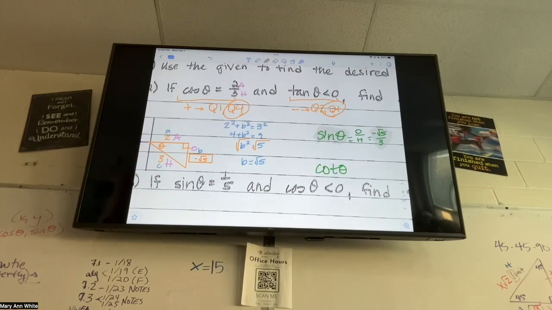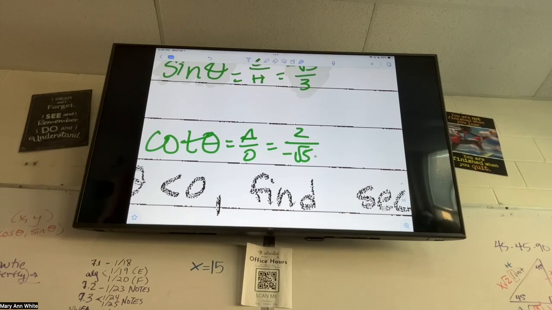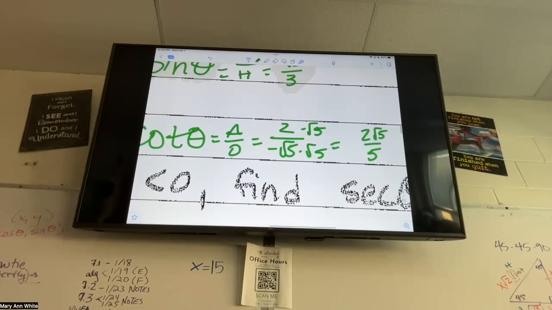Now cotangent is what over what? It's A over O. So A is 2 over negative root 5. My only complaint is let's rationalize, so multiply by root 5 on top and bottom. The other thing that we kind of panic about is this negative.